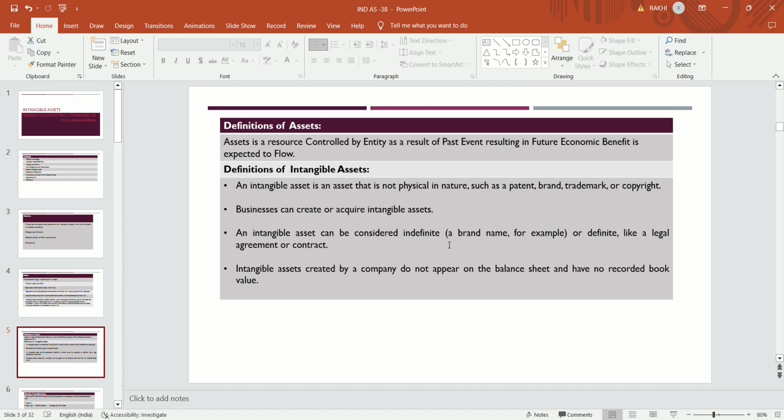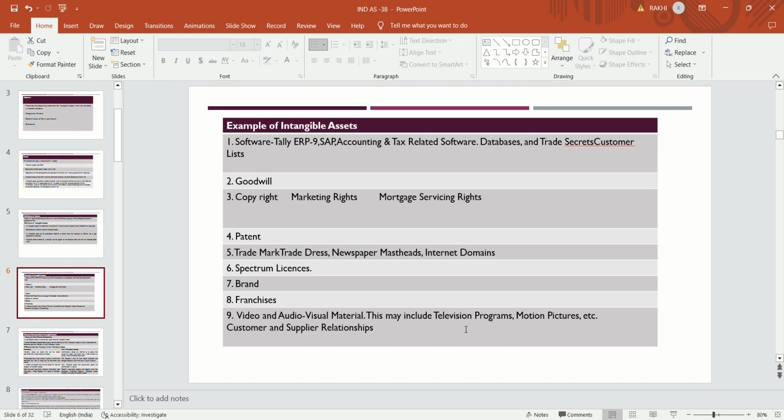Examples of intangible assets are software like Tally, ERP9, SAP, accounting and tax related software. All these, database, trade secrets, customer lists, are intangible assets. Suppose IBM is creating software; they are manufacturing software.